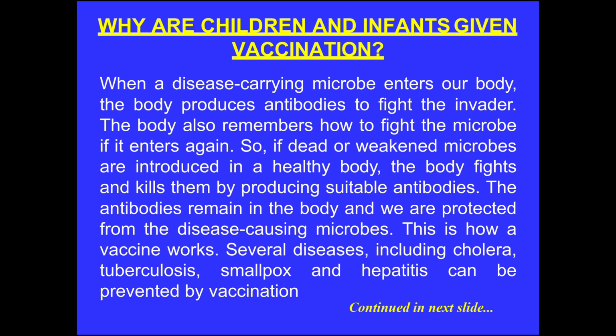So if dead or weakened microbes are introduced in a healthy body, the body fights and kills them by producing suitable antibodies. The antibodies remain in the body and we are protected from the disease causing microbes. This is how a vaccine works. Several diseases including cholera, tuberculosis, smallpox and hepatitis can be prevented by vaccination.